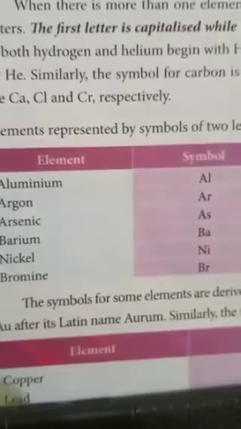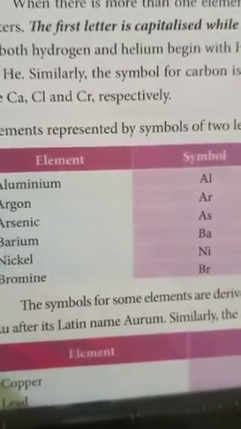For these elements, students, you have to write the starting letter and the second letter.